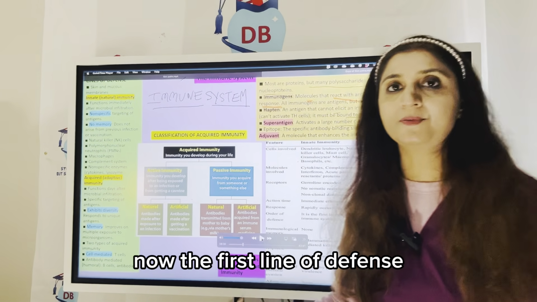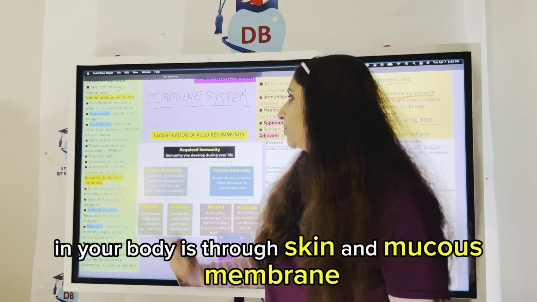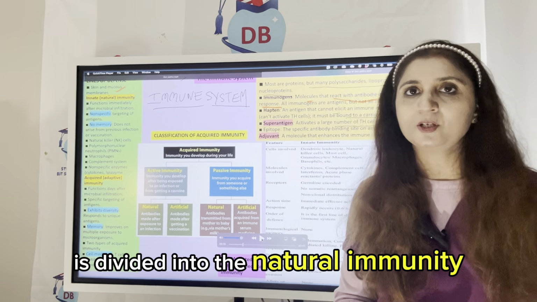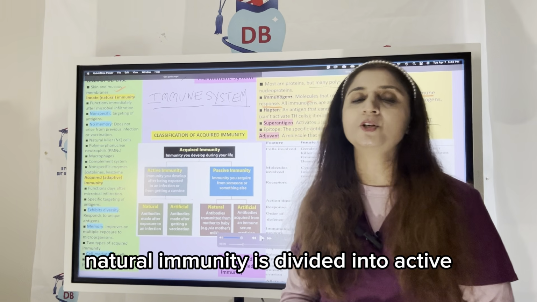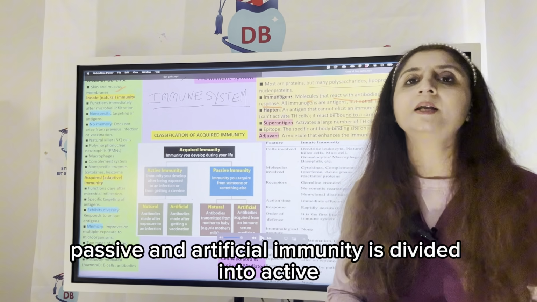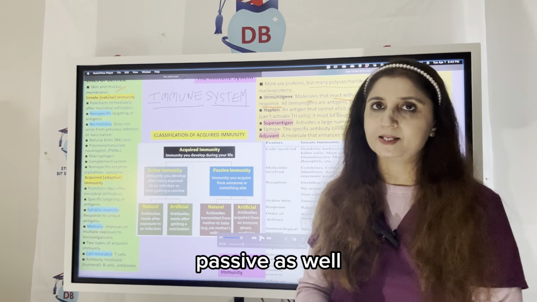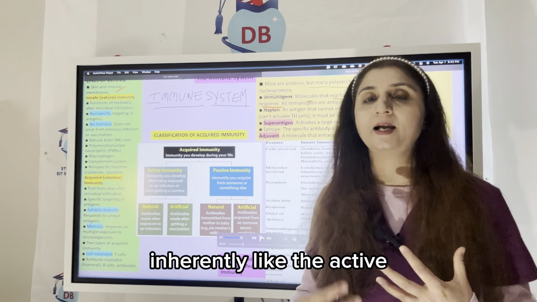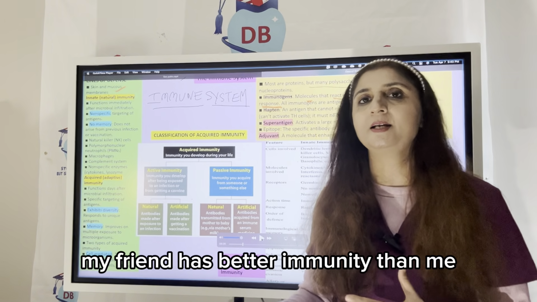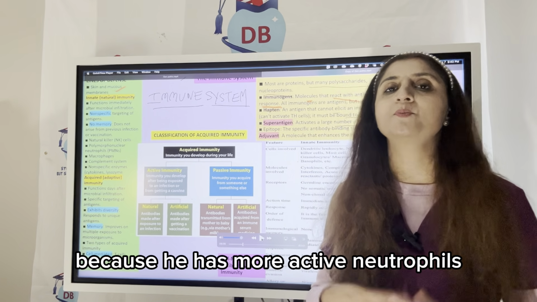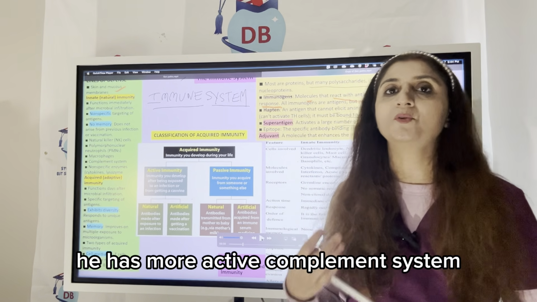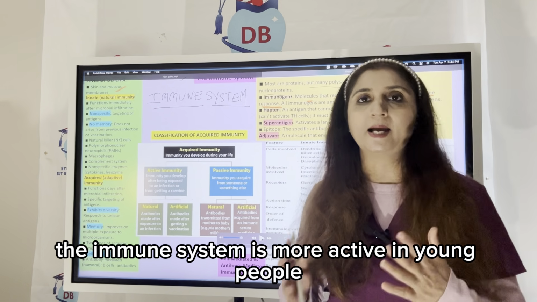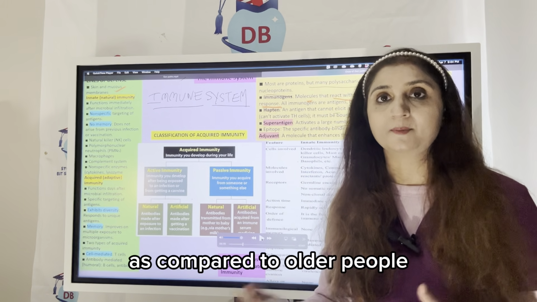Now the first line of defense in your body is the skin and mucous membrane. Immunity, students, is divided into natural immunity and artificial immunity. Natural immunity is divided into active and passive, and artificial immunity is divided into active and passive as well. Natural active immunity is the immunity that you have inherently. For example, you say my friend has better immunity than me because he has more active neutrophils, a more active complement system, and more active lymphocytes. Overall, the immune system is more active in young people as compared to older people.